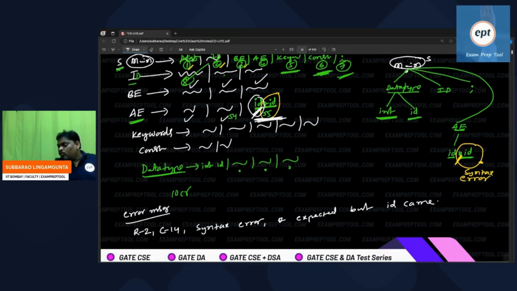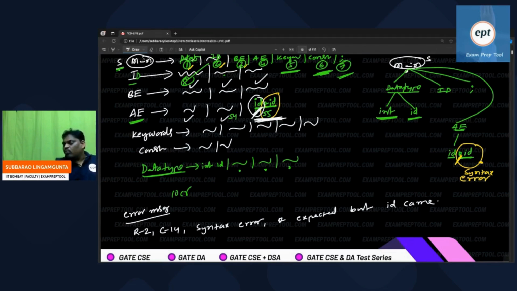So note down syntax error: star expected, but ID came. Immediately the error handler will ask the lexical analyzer, "Hello, lexical analyzer, I got the error message. Please let me know at which place you read the token."